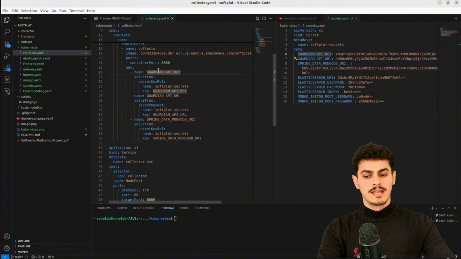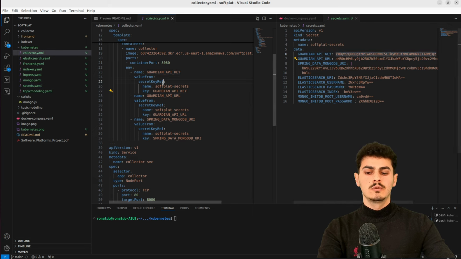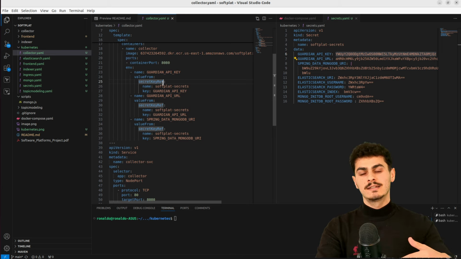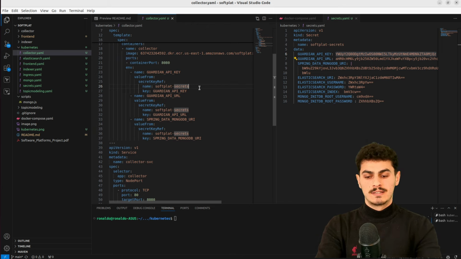So the Guardian API key will be the same as the value of this key right here. So this value decoded from base 64 will be injected into the container. Now, this is the way that we insert secret components, secret configuration. For basic configuration, we create ConfigMaps, and we will see that later in other objects.